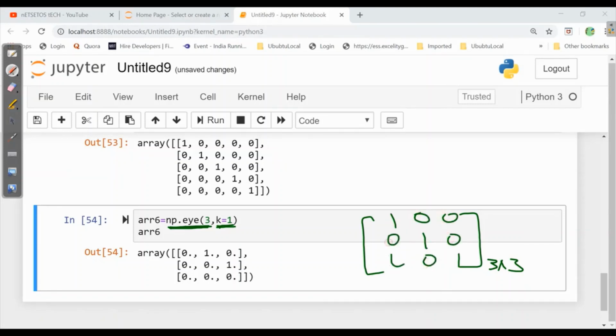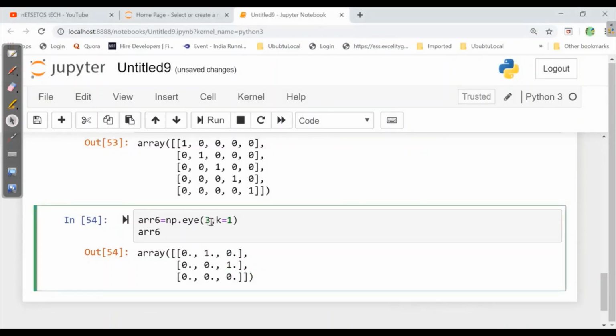But here I want this diagonal to shift by 1. That means here this is 0, 1, 2. K is equal to 1, so the diagonal value should start from 1 from here. Now what if I give the identity matrix as 5 and here I want k is equal to 3, and when I run this, what will it do?